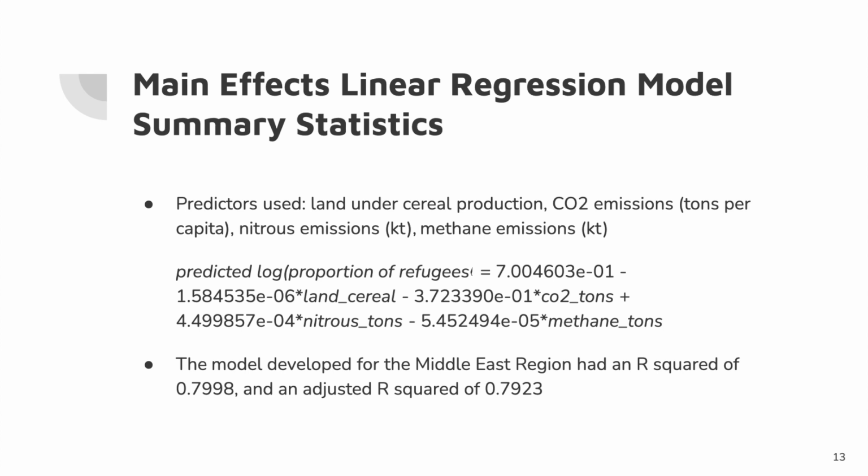The model developed for the Middle East region had an R squared of 0.7998, which indicates that about 80% of the variance in the proportion of refugees can be explained by the predictors used. And the adjusted R squared was 0.7923 to adjust for the extra predictors.